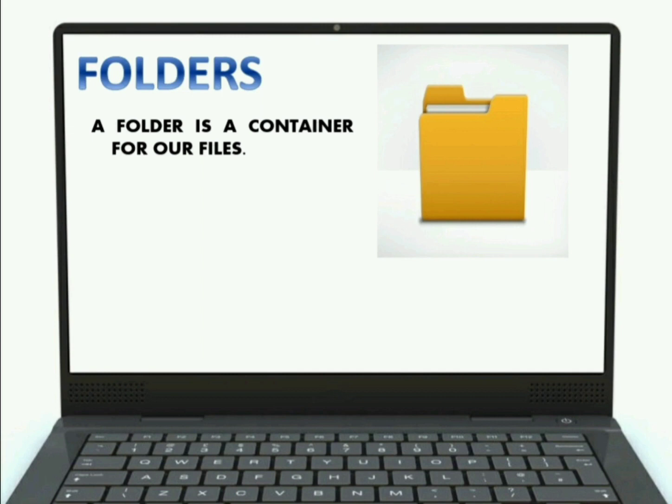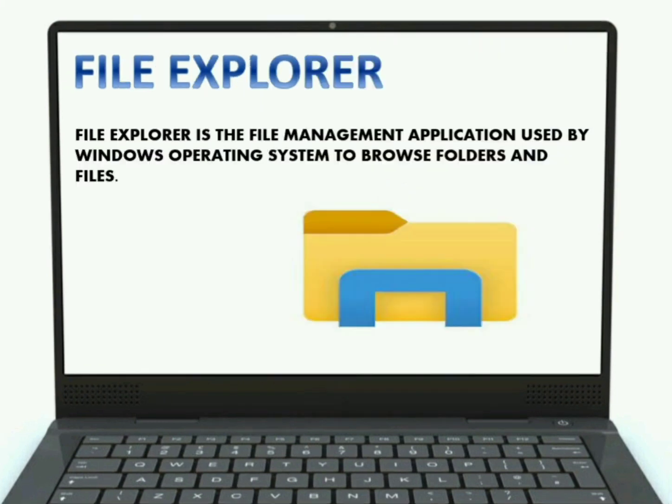Simply it is a container for our files. Whenever we want to save our files, we save them in a container that we call a folder. So a folder helps us to organize our files in a very arranged manner. It is a part of a file management system.